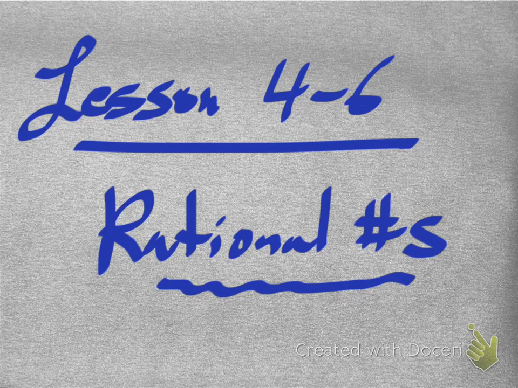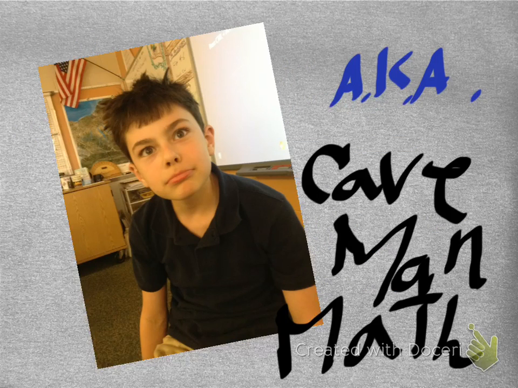All right, welcome to lesson 4.6, and as you can see, tonight's lesson is on rational numbers. Now, rational numbers come out of a whole series of discussions that I like to call how numbers evolved. So from primitive times, where numbers would have come from. And so I call this lesson Caveman Math. And as you can see, Ben is going to be helping me out with this one again.